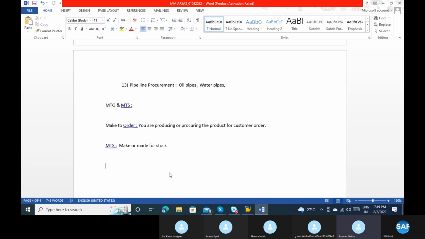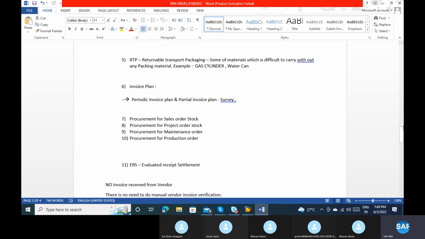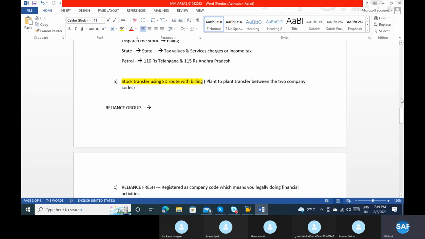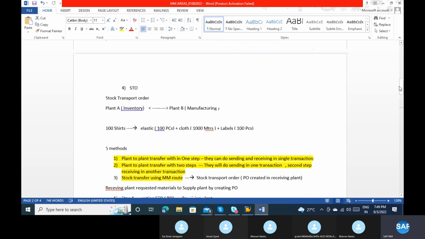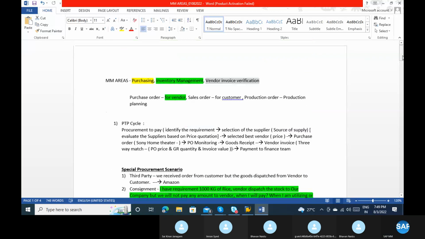Is it clear? Or can we continue now? Whatever, it's okay for me. Okay sir, tomorrow. Okay, then we'll continue tomorrow. Master data tomorrow, and the day after tomorrow, Thursday and Friday, we'll complete all the theory part. Then we'll start the practical from Monday onwards. Sure, sir. But please understand each and every process, and prepare your own notes. If you understand the business process, then it is very easy to do the transactions in SAP. Clear?